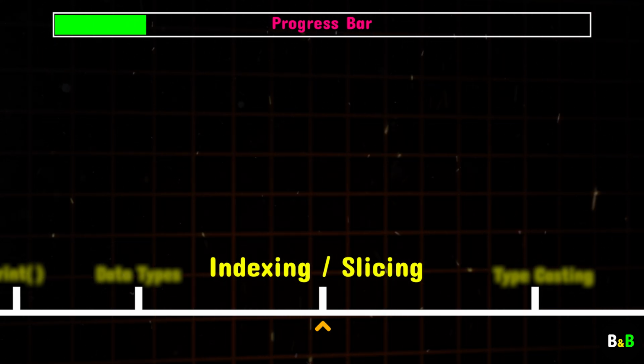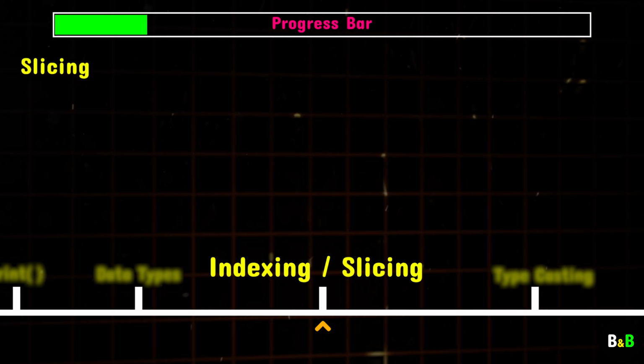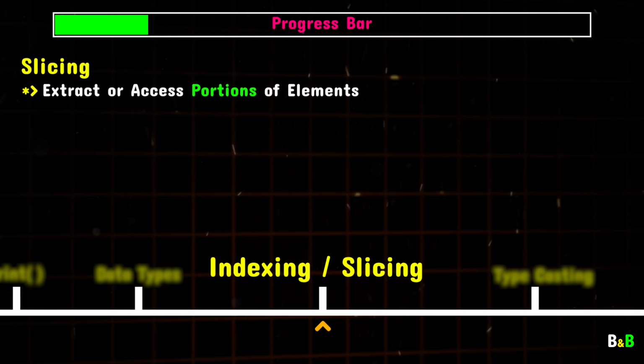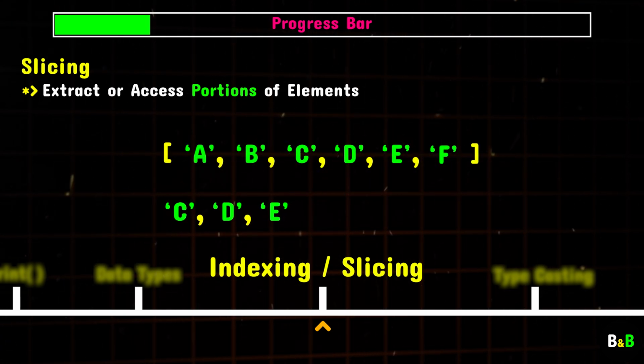Once you've got indexing down, we'll move on to slicing. Slicing is a powerful way to extract specific portions of your sequences, like grabbing a substring or a subset of a list. It's like being able to zoom in and work with just the part of your data that you need.